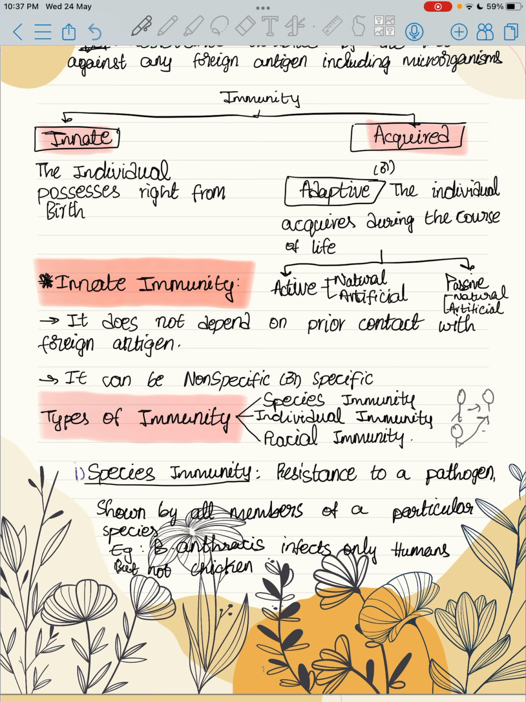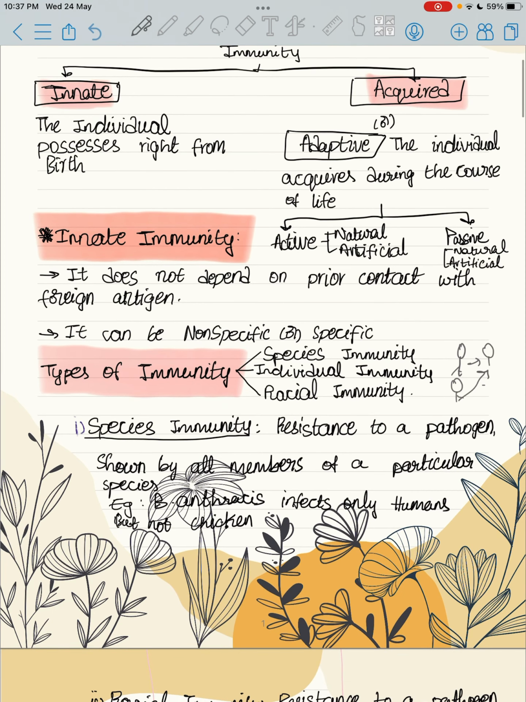Types of immunity: species immunity, individual immunity, and racial immunity. Species immunity: resistance to a pathogen is shown by all members of a particular species. Example: Bacillus anthracis infects only humans but not chicken.